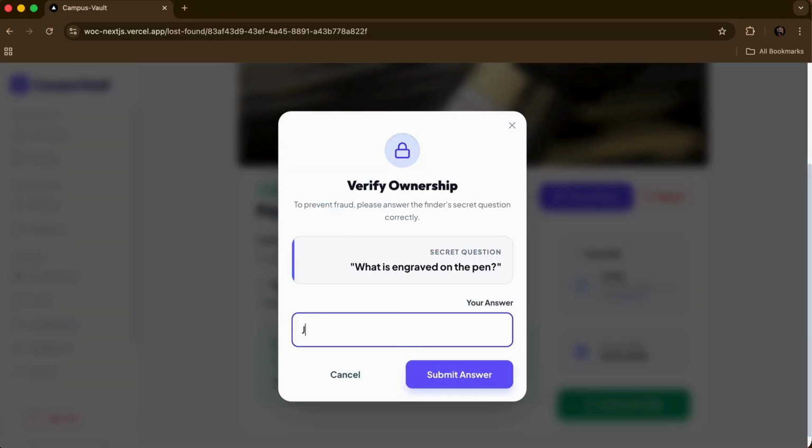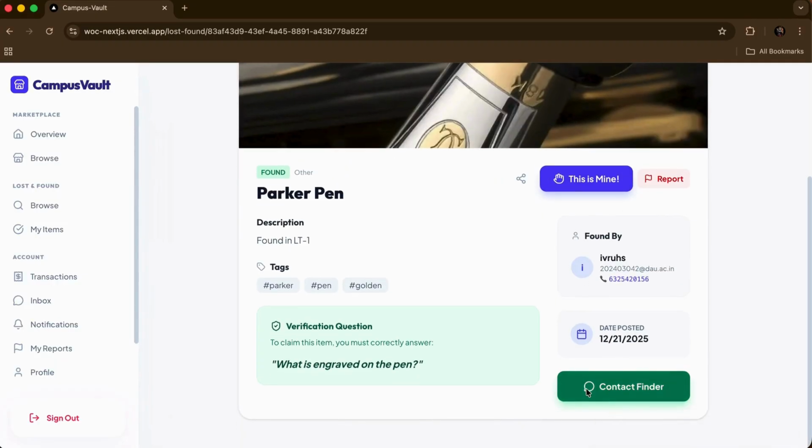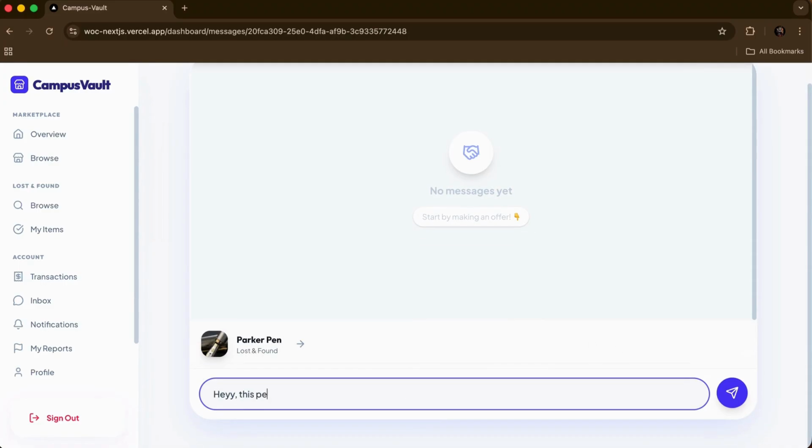this is mine. What is engraved on the pen? Let's say I write John Doe. I submit the answer. Claim has been submitted. Let me contact the finder. Okay, this pen is mine. Please accept my claim.